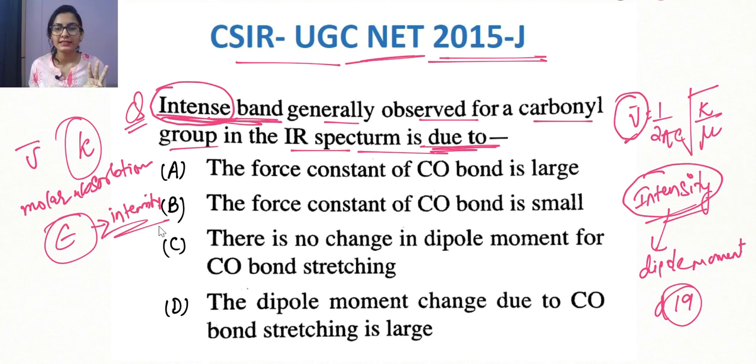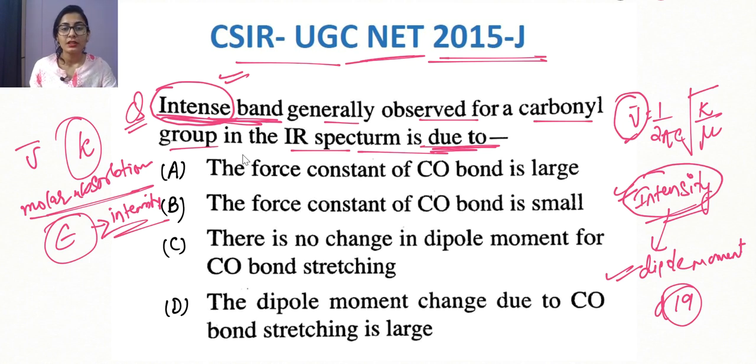So these three things can be asked. Either the question directly asks you dipole moment, or it asks you intensity, as in this question, or it can ask you molar absorptivity coefficient, which is also directly proportional to intensity. Now I think it will be very easy for you to answer this question.